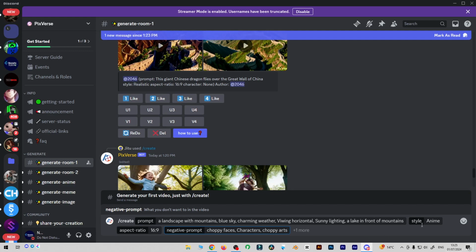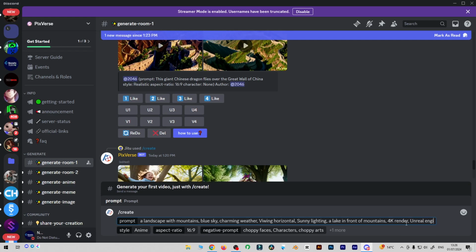You can also add some keywords here like 4K render, Unreal Engine, which helps this AI recognize what kind of engine to use to generate your prompt.